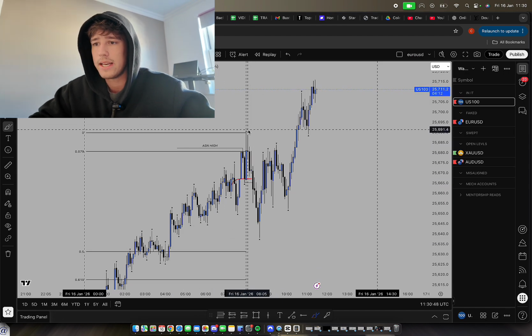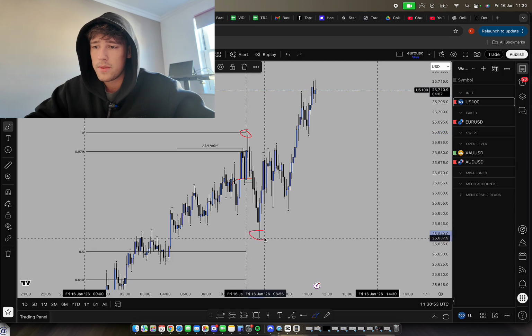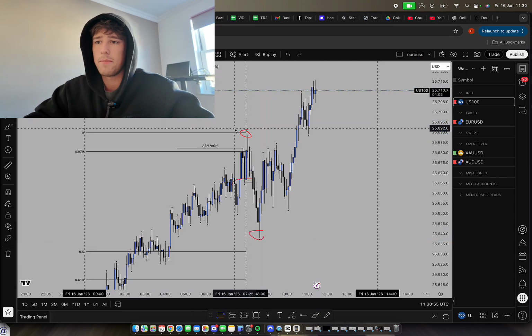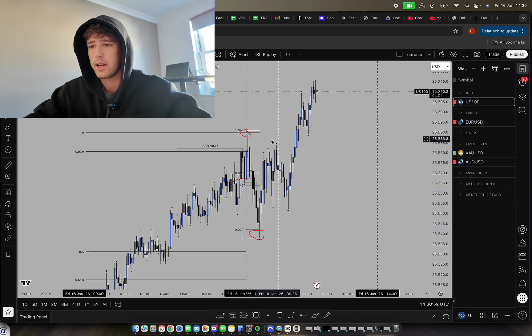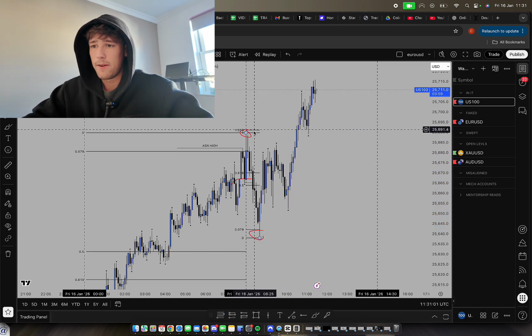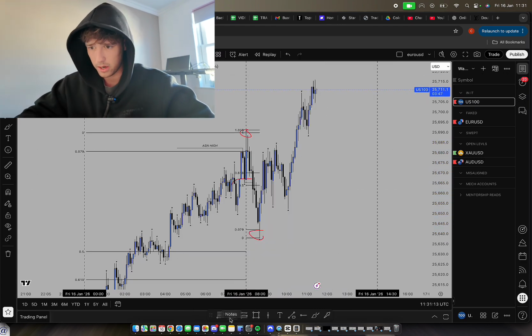So for me now, I just needed to bracket the move from the high to the low and get in on the retrace, because I'm not just going to enter off of the break. I needed a retrace in order to get a better entry. In terms of the fib tool, these are my settings: 0, 0.079 for the fake out, 0.618 for entry, 1 and 1.025 for SL, and the 0.5, which I don't even know why I have on, but I do.